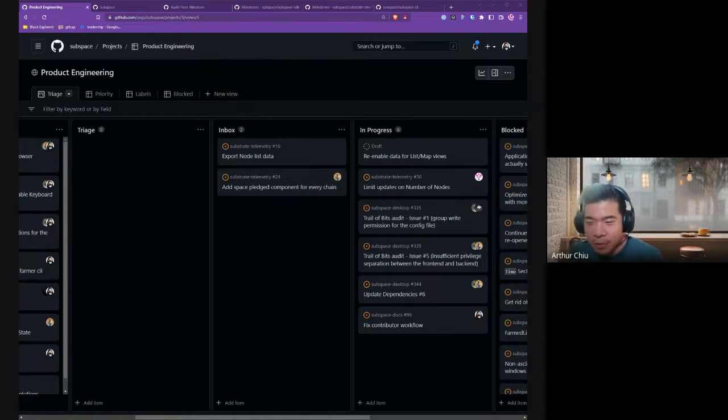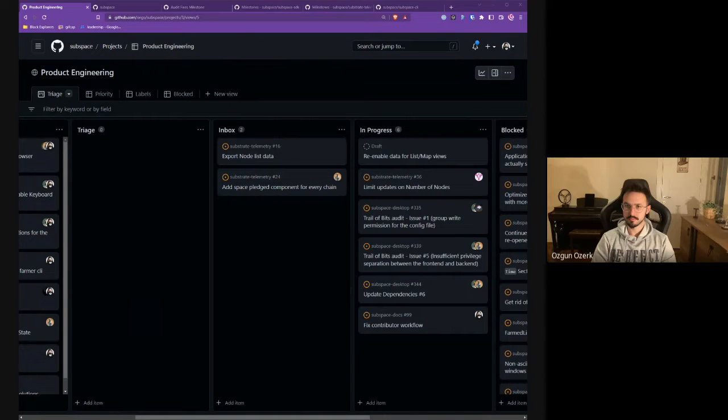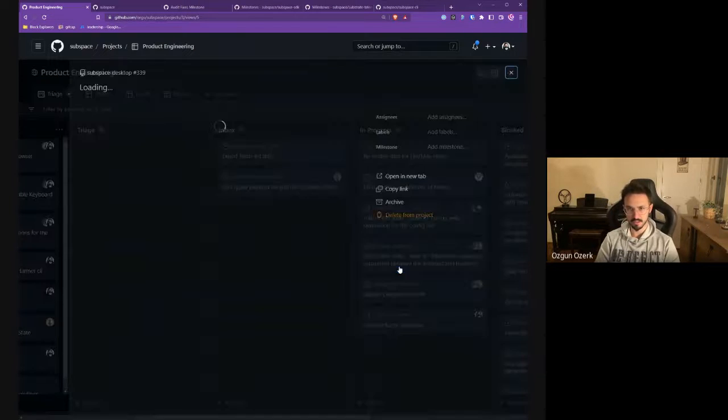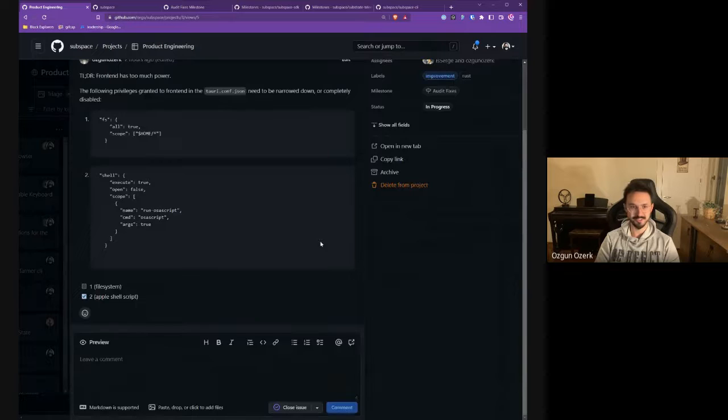I think if I'm trying to summarize this, so don't quote me on this too hard, but essentially their concern is that there's going to be an XSS vulnerability on the front end. Essentially, if there is some way the front end acts as a third party, like compromised third party packages, I think that's where this problem could be. So if you can click on the issue 5, actually there is not much left to do for that part. That is the issue that got lost in this meeting.